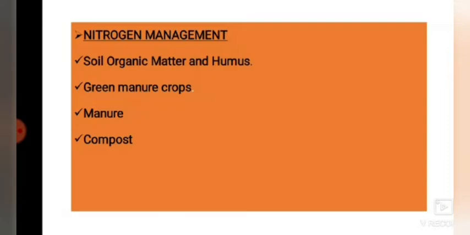Otherwise, nitrogen from the soil will have to be used up by soil organisms in order to decompose the organic matter, known as net nitrogen immobilization.